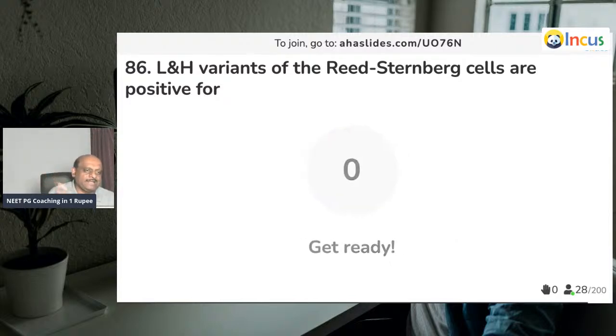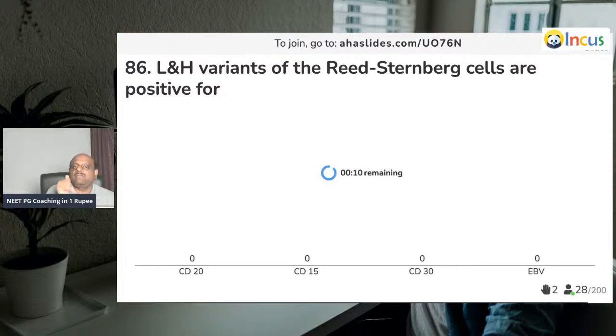Who is the topper? L and H variants of Reed-Sternberg cells. Where are they positive? Where are they positive? Come on.